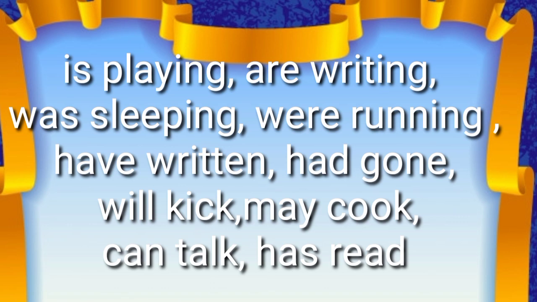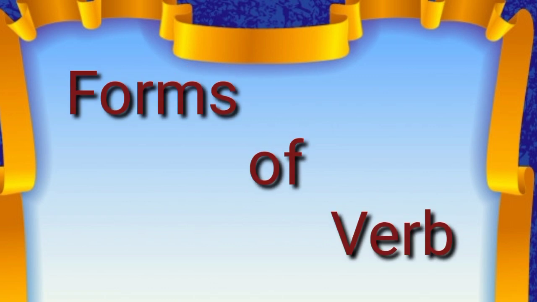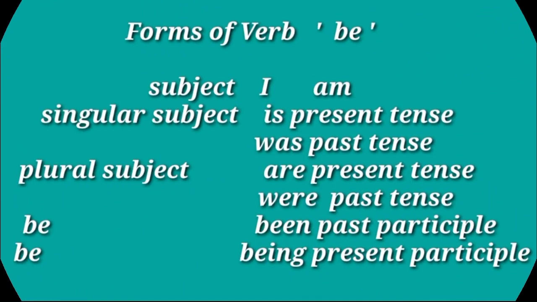Now we will see the forms of verb. There are some words in which we change the base form of the word to different words. See the word be. When we use it in sentences, it changes according to the tense and the subject. See this: when we use be with I, it will become am.